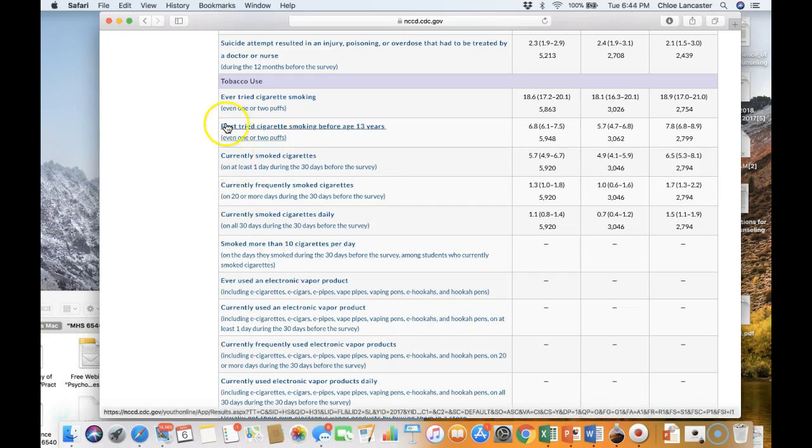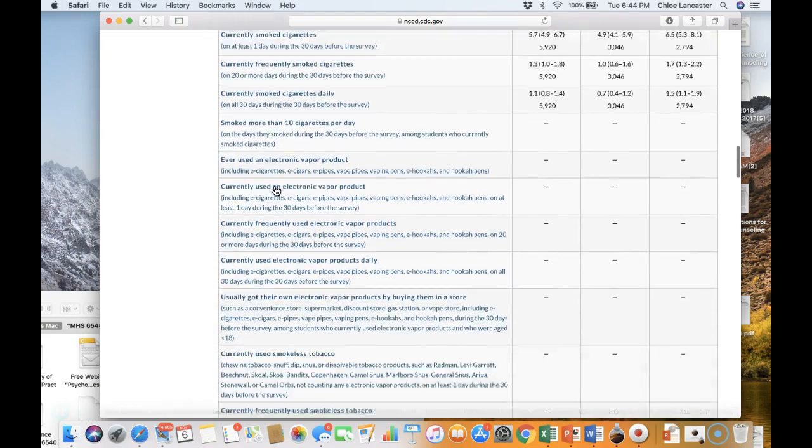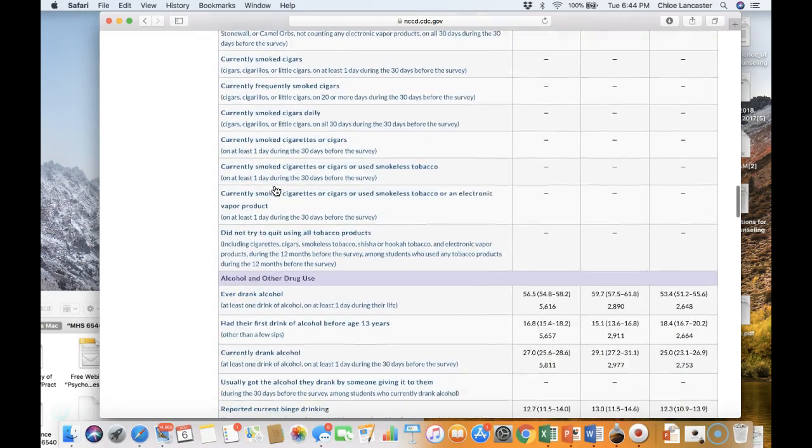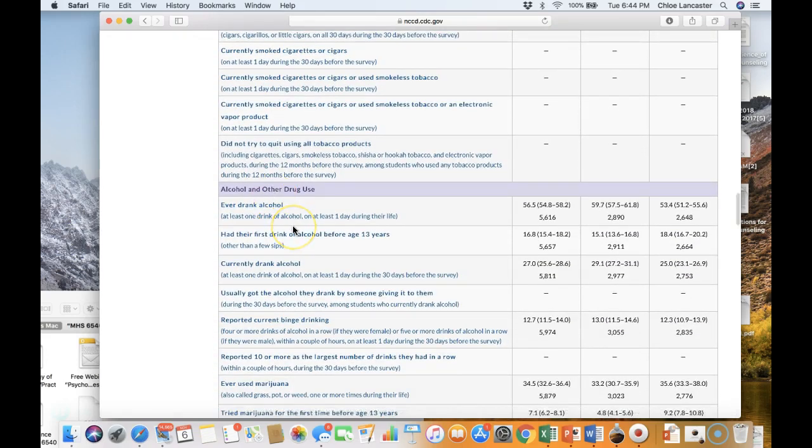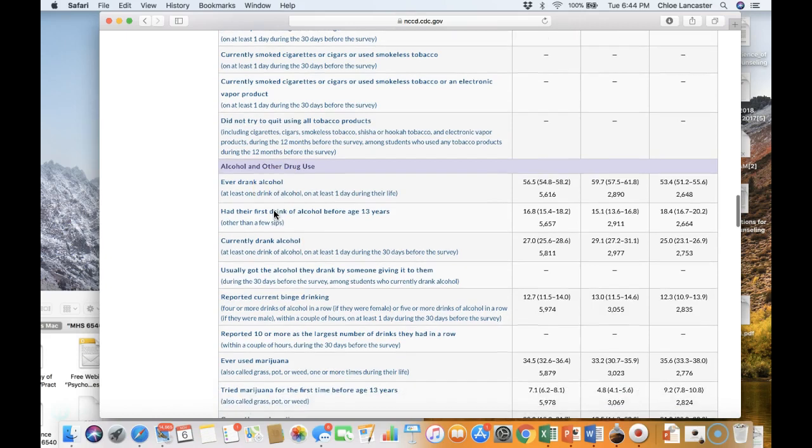In regard to tobacco, those students who tried cigarette smoking before the age of 13 have a greater risk of not only tobacco use, but also drug and alcohol use. That is also the same with alcohol. The question asks, ever drank alcohol? The next one is, had their first drink before the age of 13. As I mentioned, this is a risk factor for future alcohol misuse.